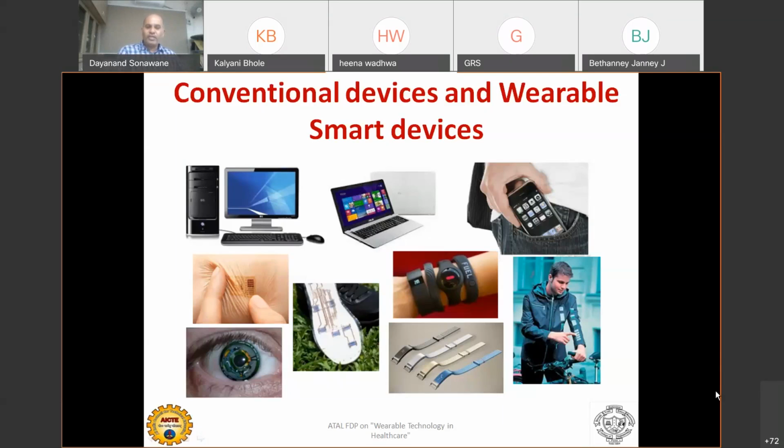Computation-wise, it should not be too heavy, because the processing power used in wearable devices is not that huge. You should not expect very huge processing power. But most importantly, the sensors used in wearable devices play a major role. It may be a physical sensor, it may be a touch sensor, it may be a wireless sensor. But whatever sensors you are using, they play a major role.